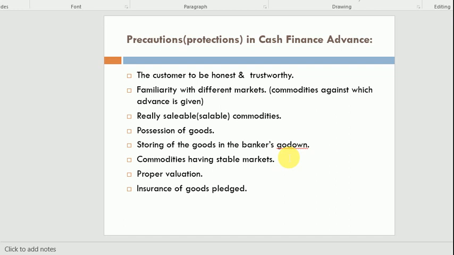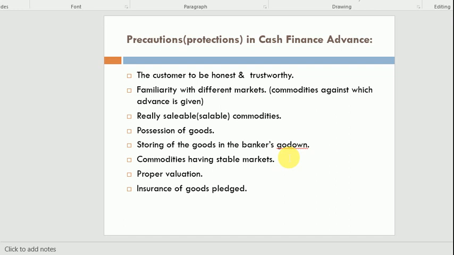It doesn't mean that these are such type of goods which are not sellable in the market. So in this the bank will be in loss, the risk of the bank will be increased. It means that the bank will accept the security or the goods against the cash financing loan that will be sellable. Why sellable?